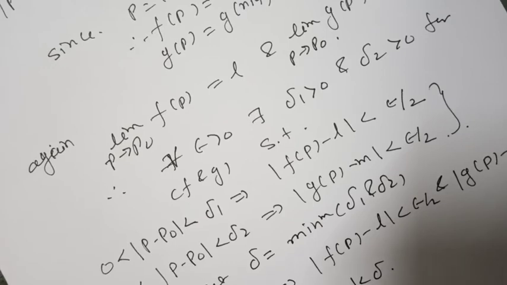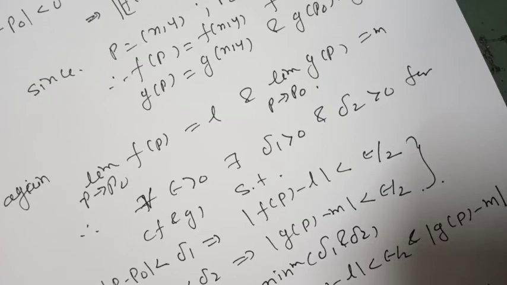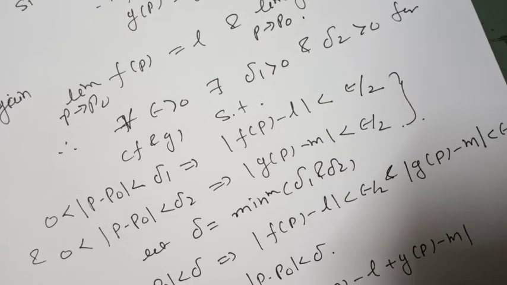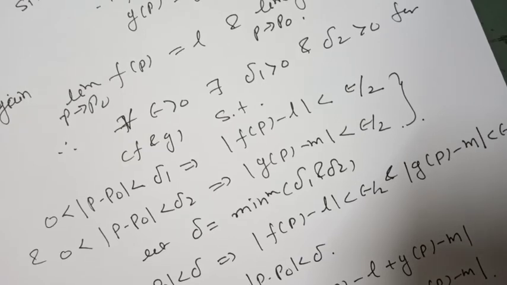mod of f of p plus g of p minus L plus m equals mod of f of p minus L plus g of p minus m, which is less than or equal to mod of f of p minus L plus mod of g of p minus m, which is less than epsilon by 2 plus epsilon by 2, so it is less than epsilon, for 0 less than mod of p minus p0 less than delta.